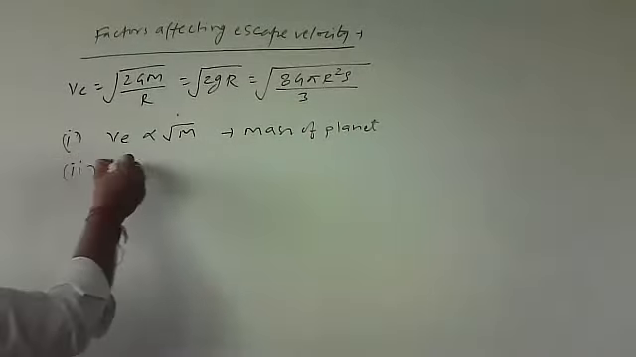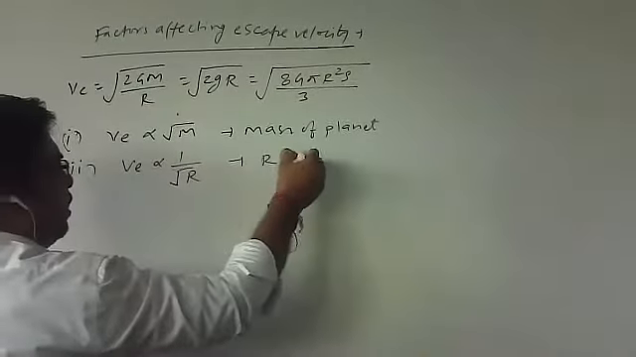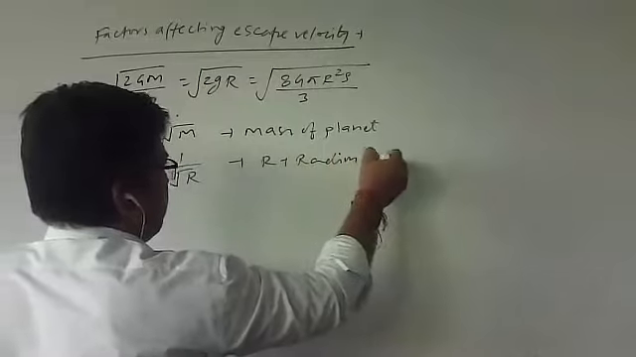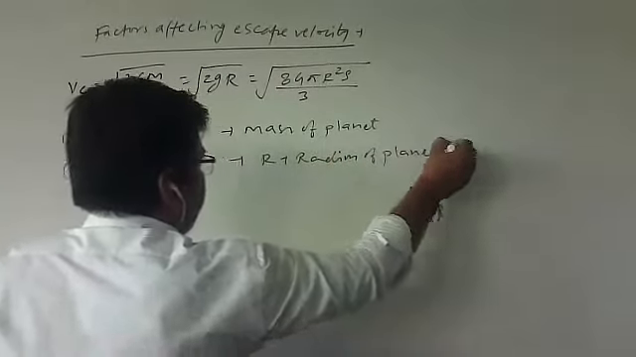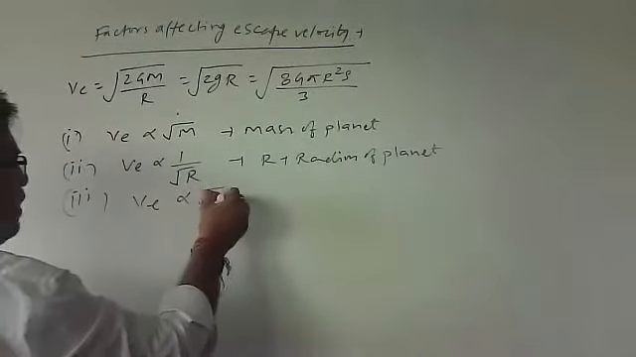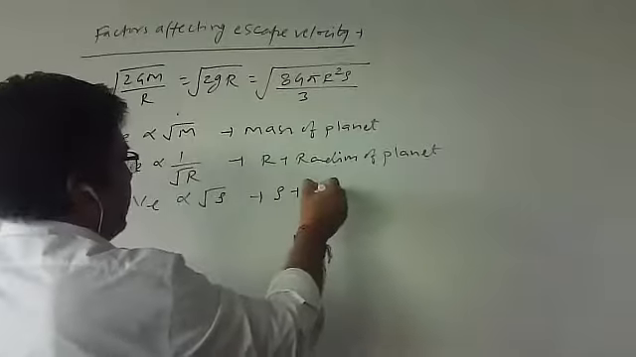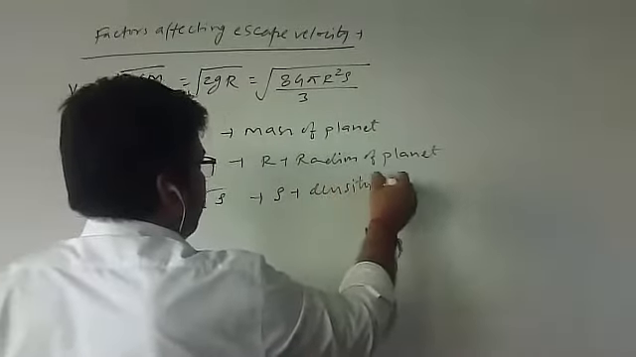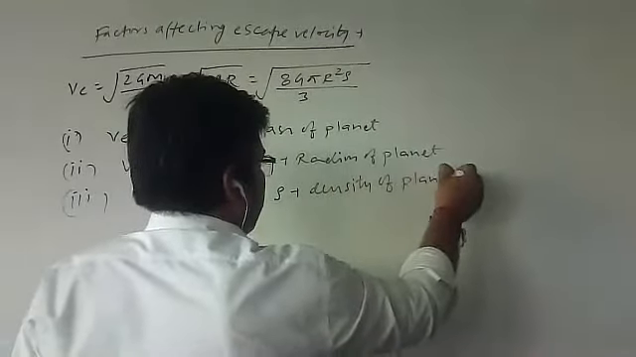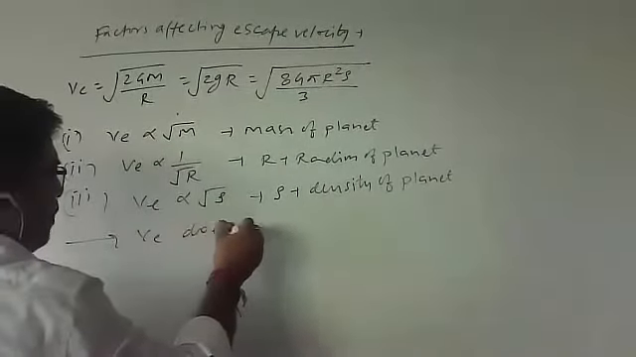Second point, escape velocity is proportional to square root of 1/r. This r is what? Radius of planet. It is also proportional to square root of density. This rho is what? Density of planet.